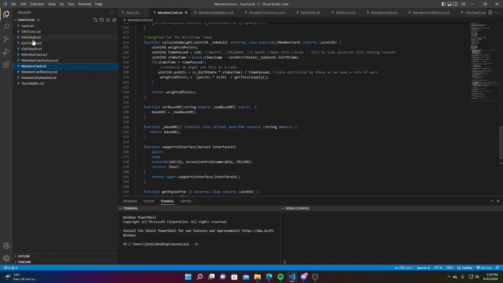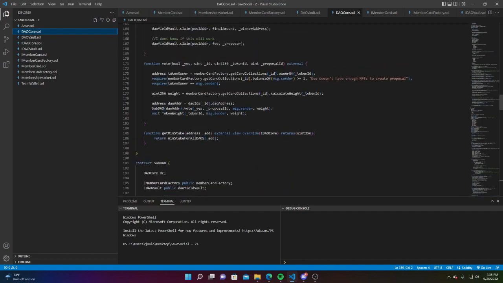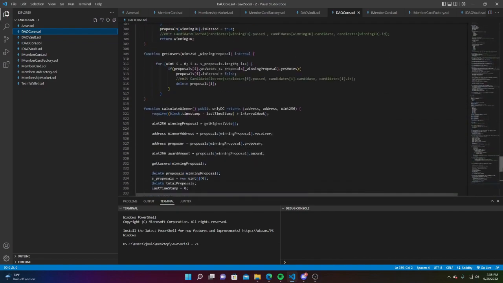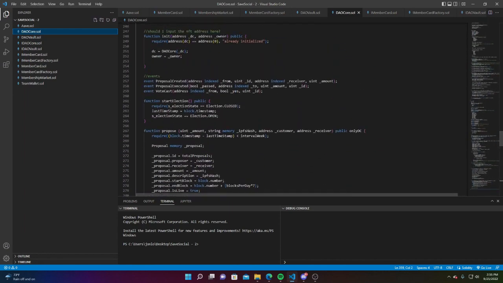So this is the code that we have, and we have a couple contracts right here on the back end. Our front end, unfortunately, is not fully built out, although we were able to build out the DAO page. So our first contract is this DAO core contract, and this is basically our DAO system. If we go down here, we have our election system that we implemented where someone can submit a proposal, and then that proposal is put into a list where it's voted upon, and then the highest amount of votes basically gets the yield from the vault.